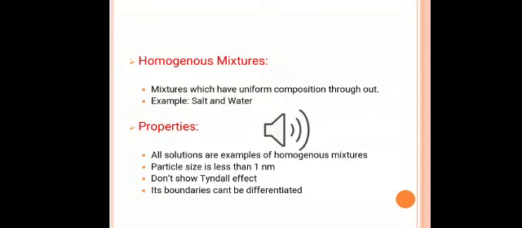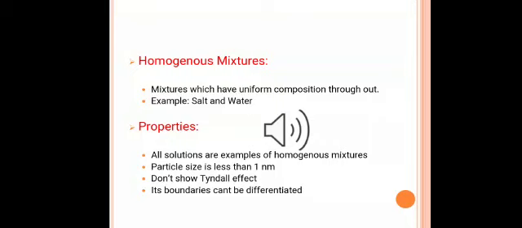Mixture of salt in water is an example of a homogeneous mixture. In this mixture, the boundary of salt and water can't be differentiated. And when a ray of light is passed through the mixture of salt and water, the path of light is not seen. Now we have the properties of homogeneous mixture.